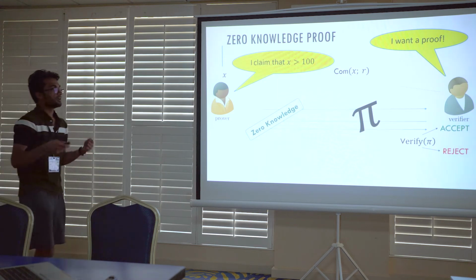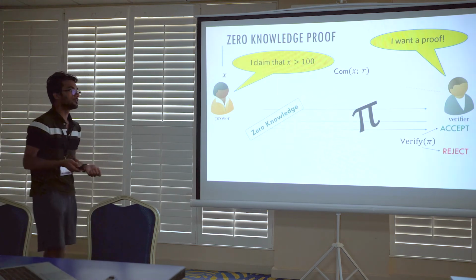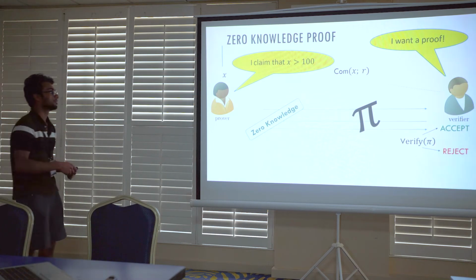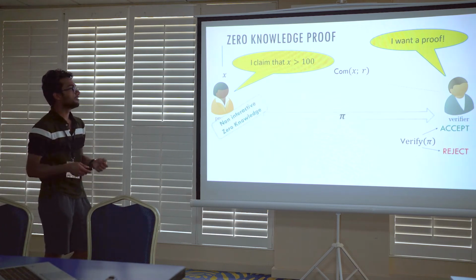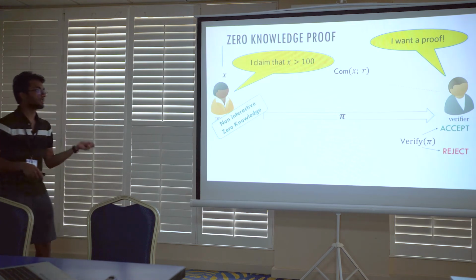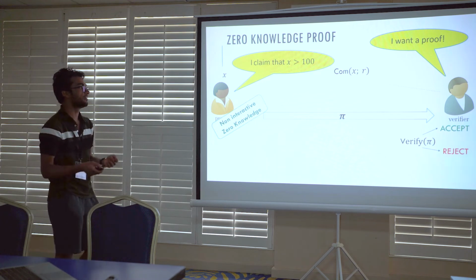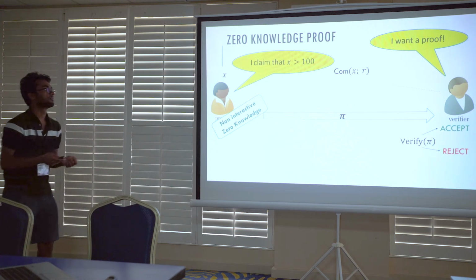And these kinds of interactive proofs are in fact zero knowledge, which means that the verifier doesn't learn about the private input X of the prover. These can even be made non-interactive, which means that the prover just sends a single proof to the verifier. There is a single round of interaction.